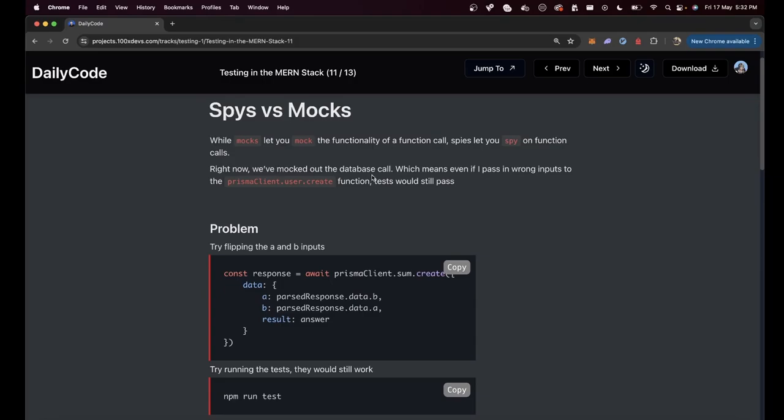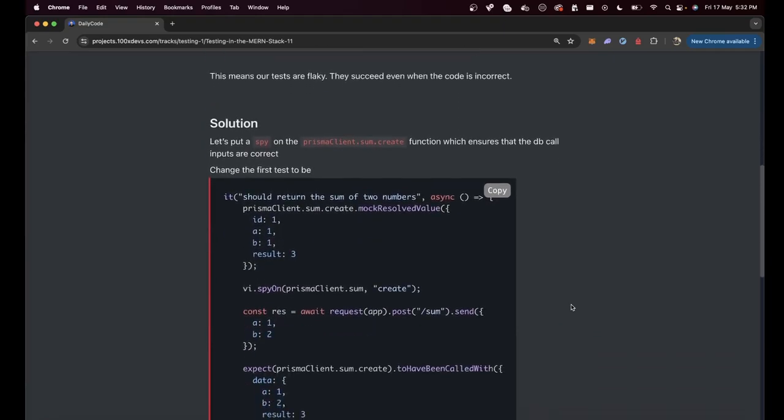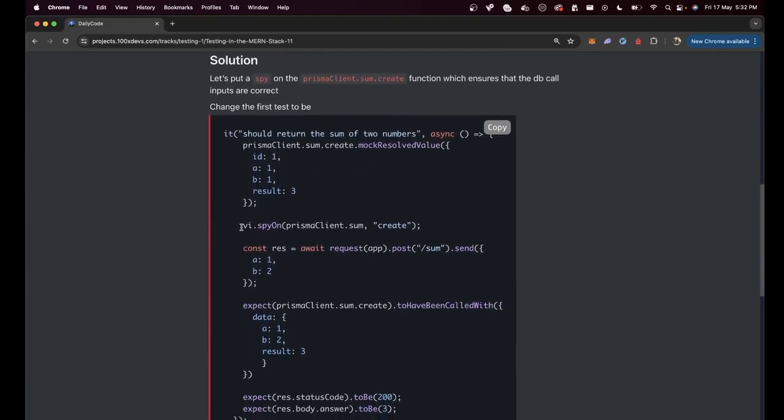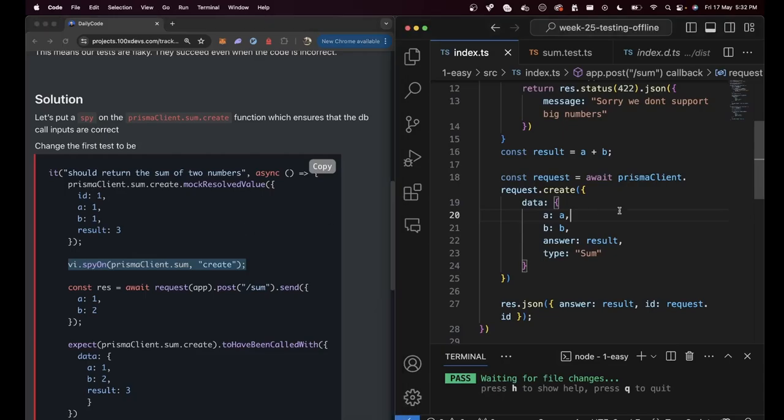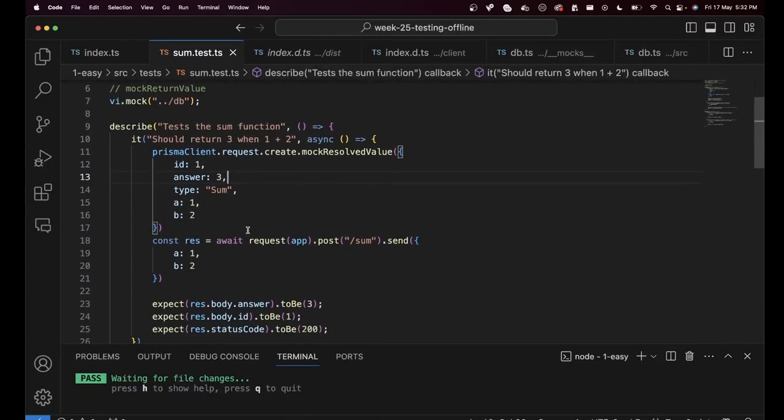Right now, we've only mocked out database calls. We've mocked out database calls, which means that even if I pass the wrong inputs to the create function, the tests would pass. If I flip A and B, the tests are still succeeding. How can we fix that? You can spy on Prisma client dot sum dot create. You can be like, hey, this specific mock I want to spy on by adding this line of code. Let's add this to one of our tests, maybe the first one right here.